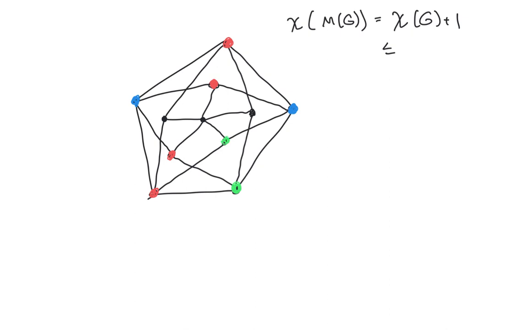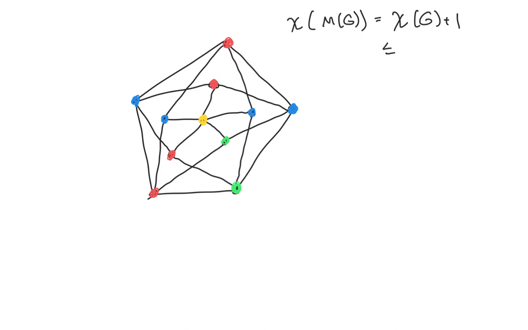And then the claim is that you still get a proper coloring so far, because anytime a U_i was adjacent to a V_j, then V_i was adjacent to V_j and they had distinct colors. So the proper coloring property is preserved, but more importantly, you see that the last vertex W has to be colored with a new color. So this shows us an upper bound, but you also have to prove that there's no way to get a better coloring.